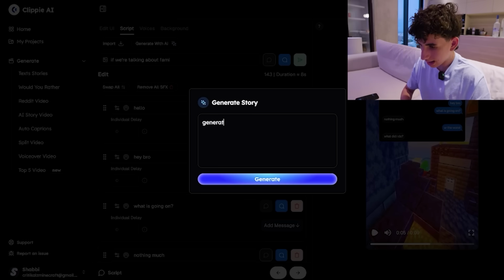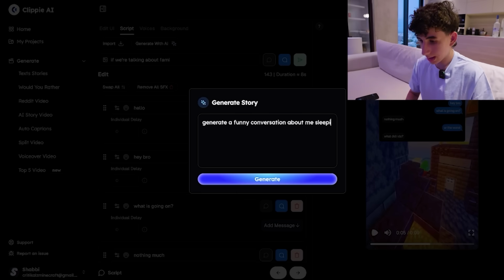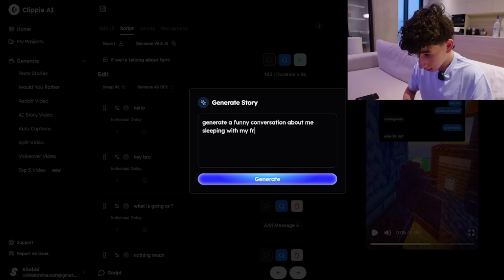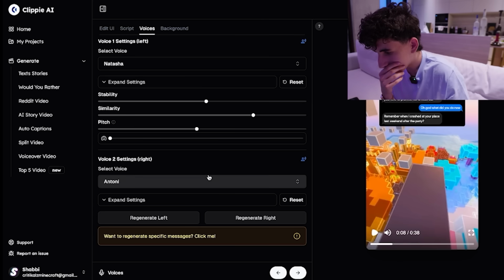Okay, generate a funny conversation about me sleeping with my friend's sister. I actually didn't see that AI button, I'm not gonna lie. Okay, this is made.